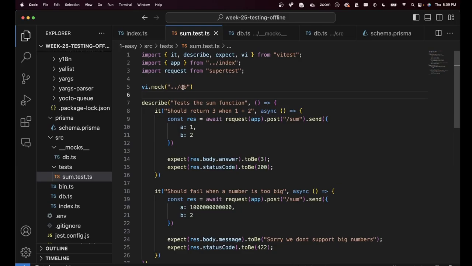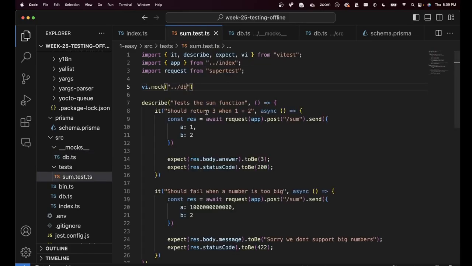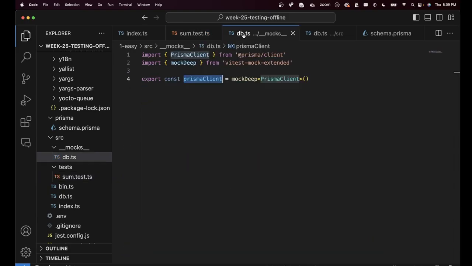With such clean logic, I don't have to create a top level complex object. I simply do v.mock /db over here, and in db.ts I simply do export const Prisma client equal to mockDeep Prisma client. It exports the Prisma client that I can use over here, that vitest just picks up automatically. If I did not export this but exported my own thing, then also vitest would pick up, as long as it's present in __mocks__ and the file name that you want to mock out, which in this case is db.ts.